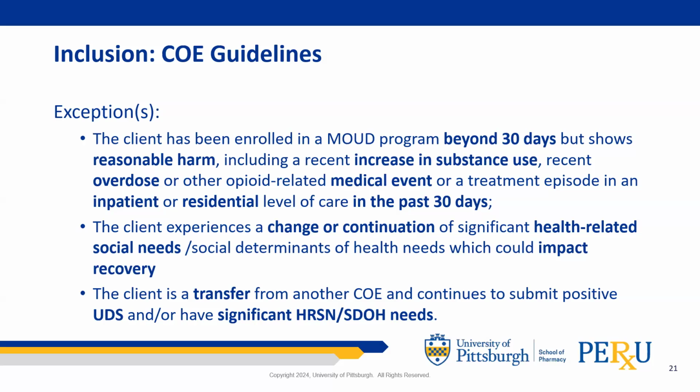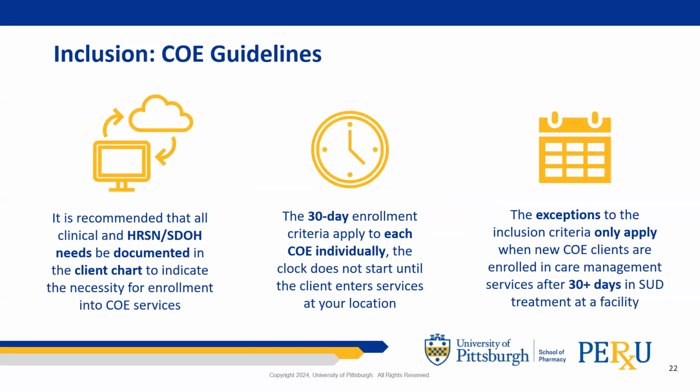Or when the client is a transfer from another COE and continues to submit positive UDS and or have significant HRSN, SDOH needs. It is also important to note it is recommended that all clinical and HRSN SDOH needs be documented in the client chart to indicate the necessity for enrollment in COE services.